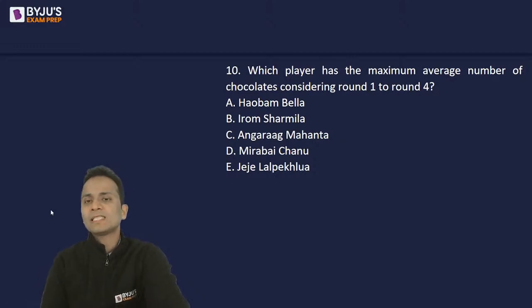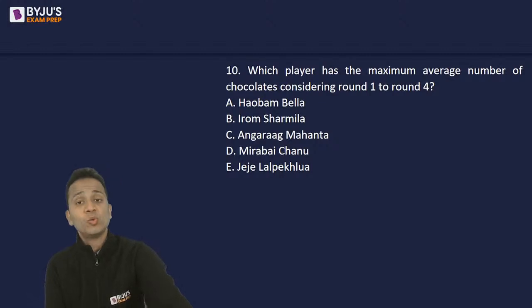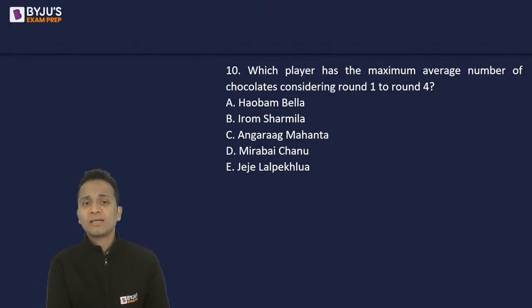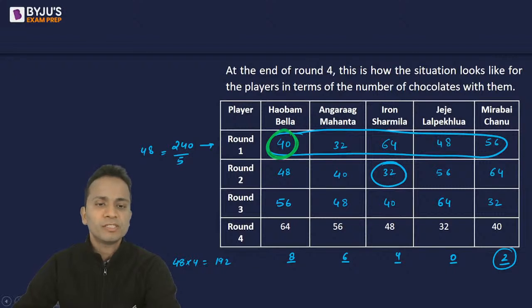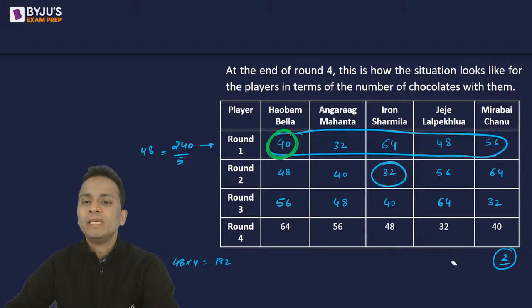Now, which player has the maximum average number of chocolates considering round 1 to round 4? अब तो average calculate करना पड़ेगा. Maximum average चाहिए तो maximum sum होगा. So maximum sum of number of chocolates for each of these 5 players. Now it needs to be calculated. So I know for Mirabai Chanu it is 192, right? Because 48 था average उसका. So Mirabai Chanu it is 192.